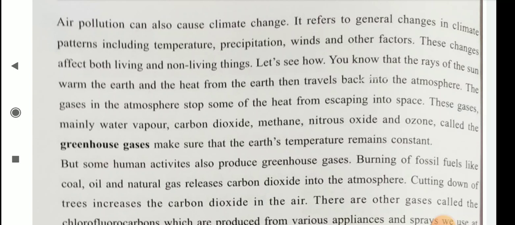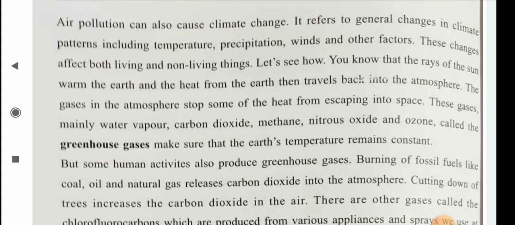You know that the rays of the sun warm the earth and the heat from the earth then travels back into the atmosphere. The gases in the atmosphere stop some of the heat from escaping into space. These gases, mainly water vapor, carbon dioxide, methane, nitrous oxide and ozone, are called the greenhouse gases.